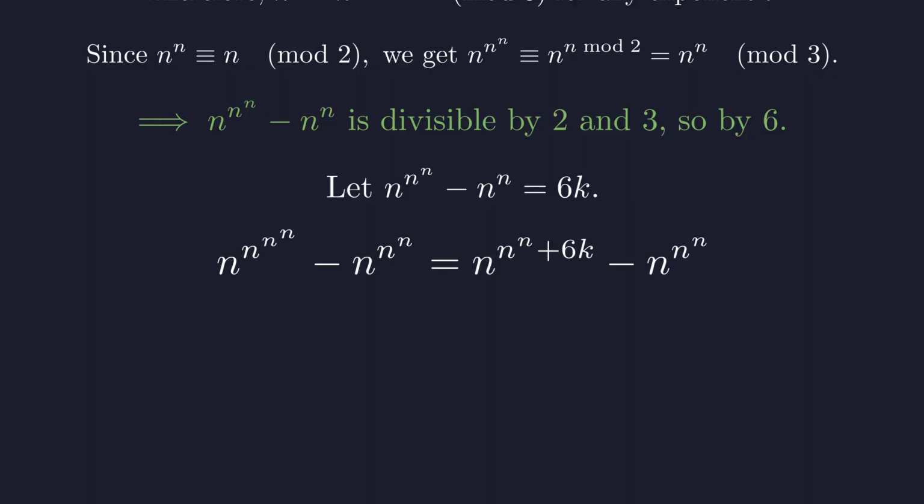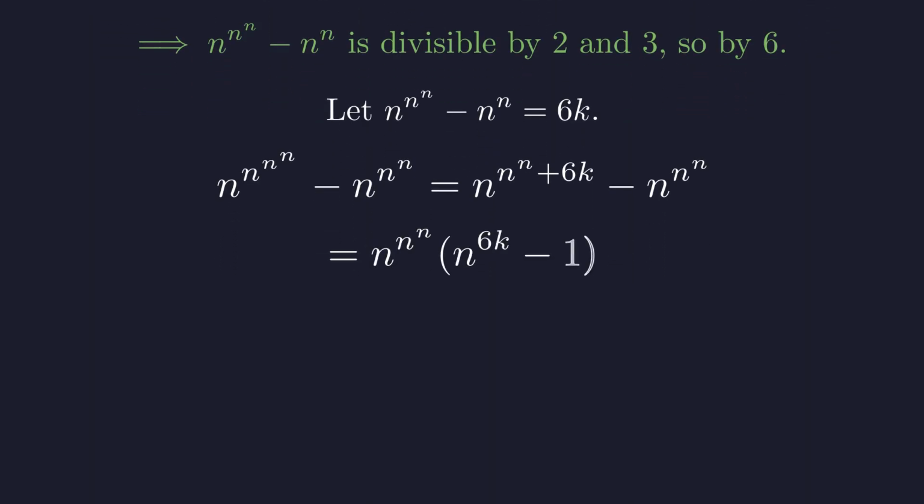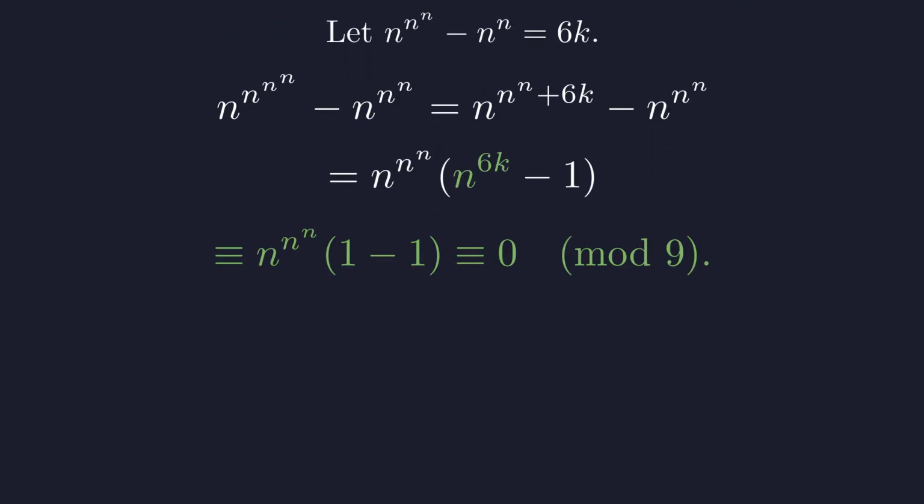Substituting this back into our original expression gives us this form. We can factor out n to the n to the n. By Euler's theorem, since n is coprime to 9, n to the power of 6k is congruent to 1 to the k, which is 1 modulo 9. This means the term in the parenthesis is 0 modulo 9, making the entire expression divisible by 9. This completes our first proof.